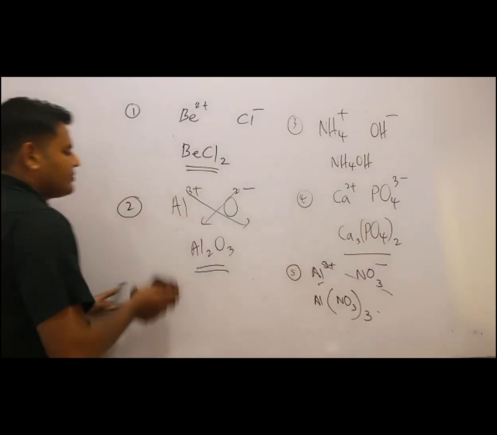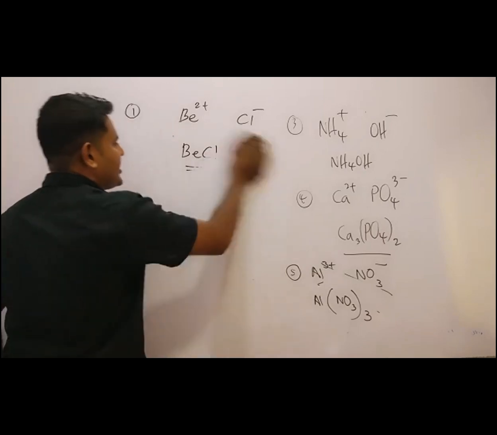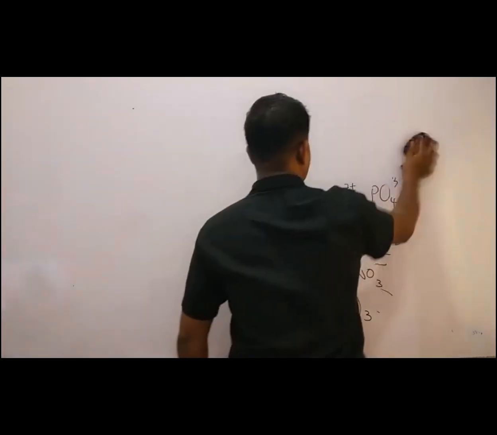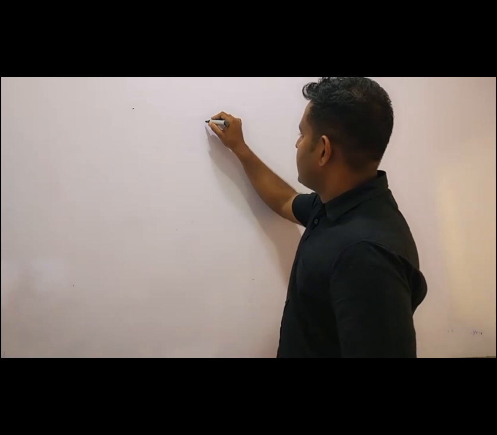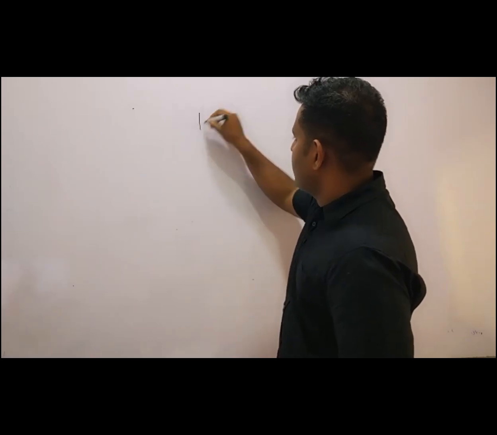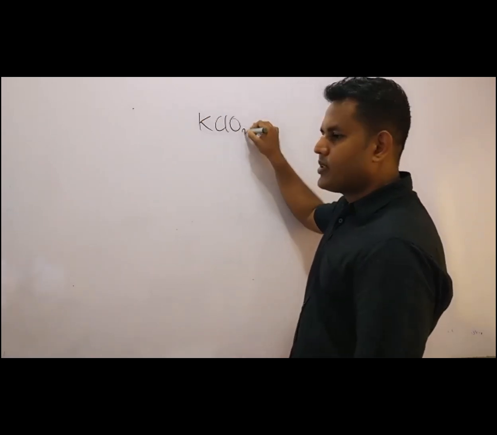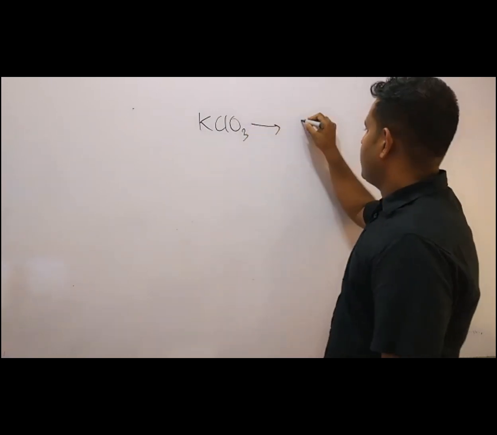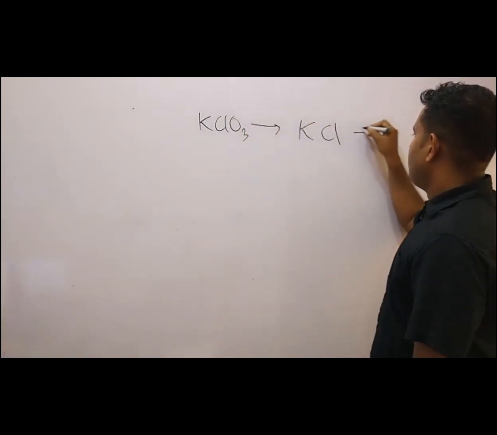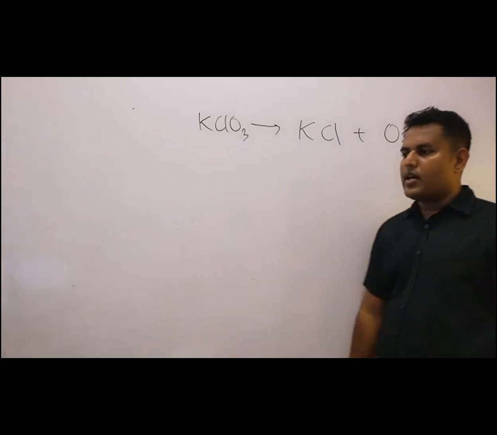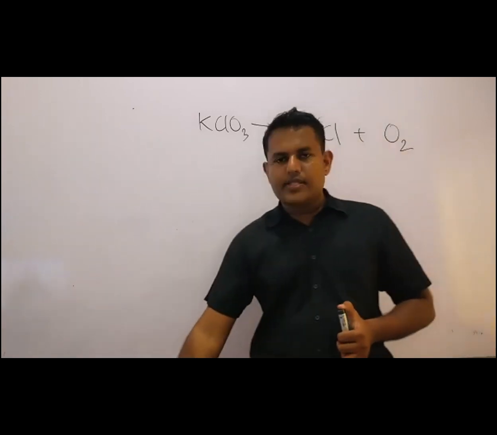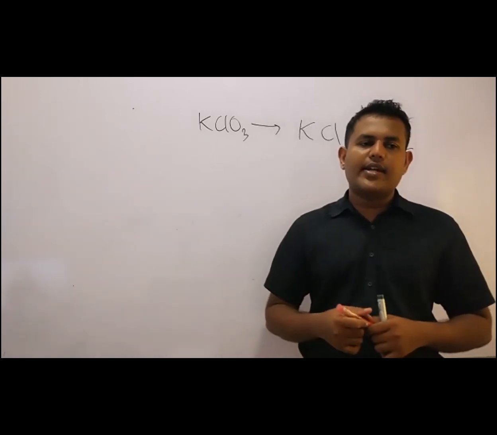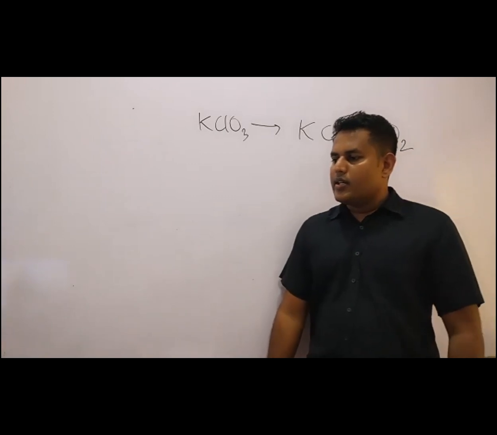Now here, when you are balancing a certain equation, a very simple example: KClO3. KClO3 is converted to KCl plus O2. How to balance this equation? You are following the inspection method. So see the left side and right side. Now here, okay.